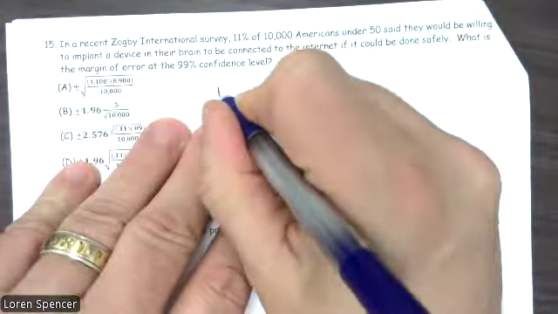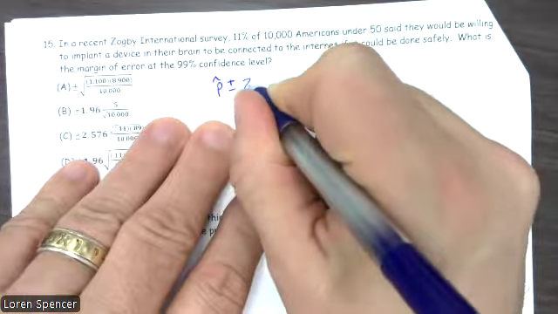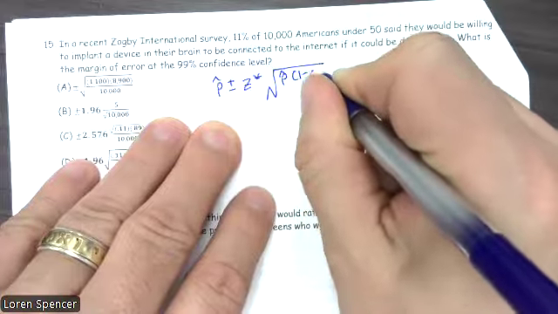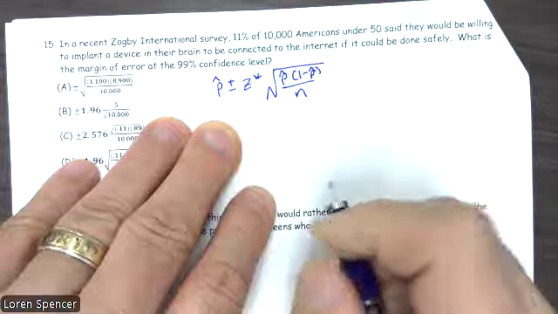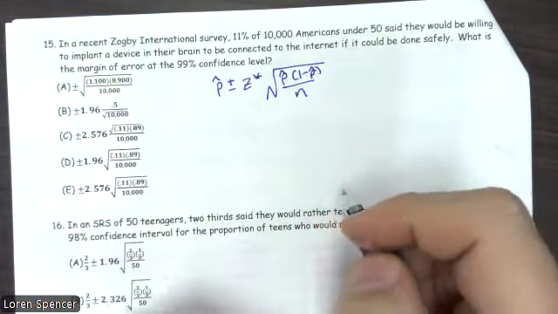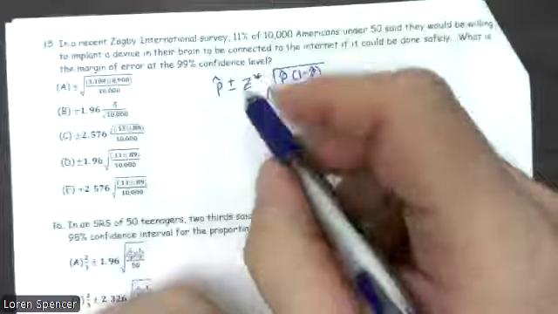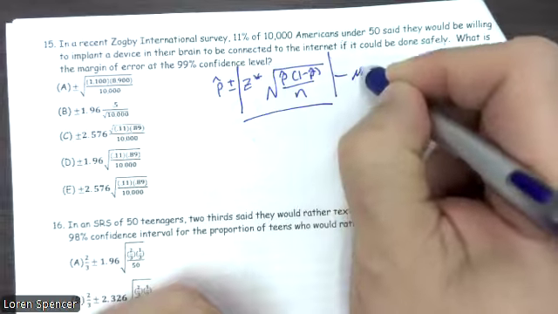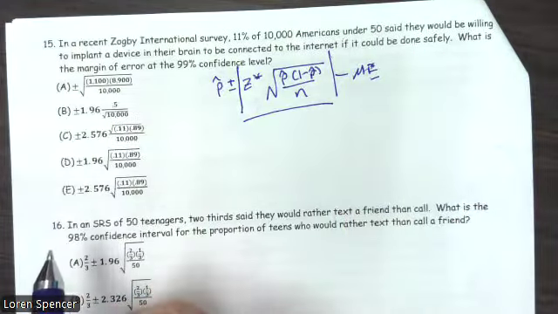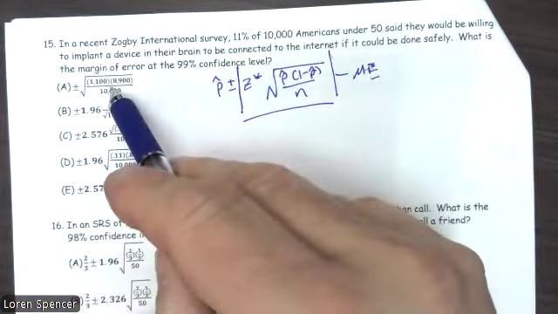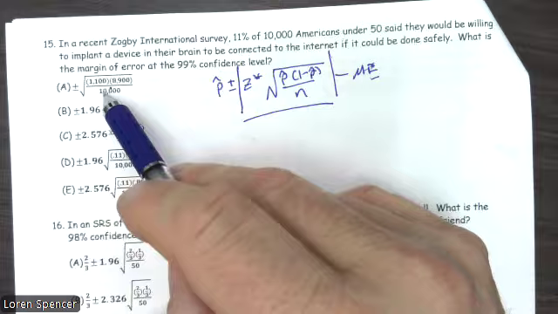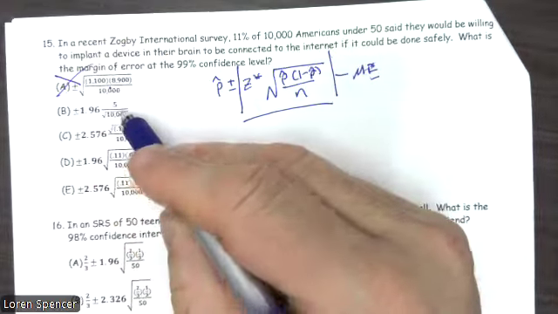Well, let's write down our formula. Our formula is p hat plus or minus z star times the square root of p hat times 1 minus p hat over n. So this part right here represents our margin of error. So we need a couple things. First off, it can't be A because it does not include z star. This is not anywhere near the right formula.